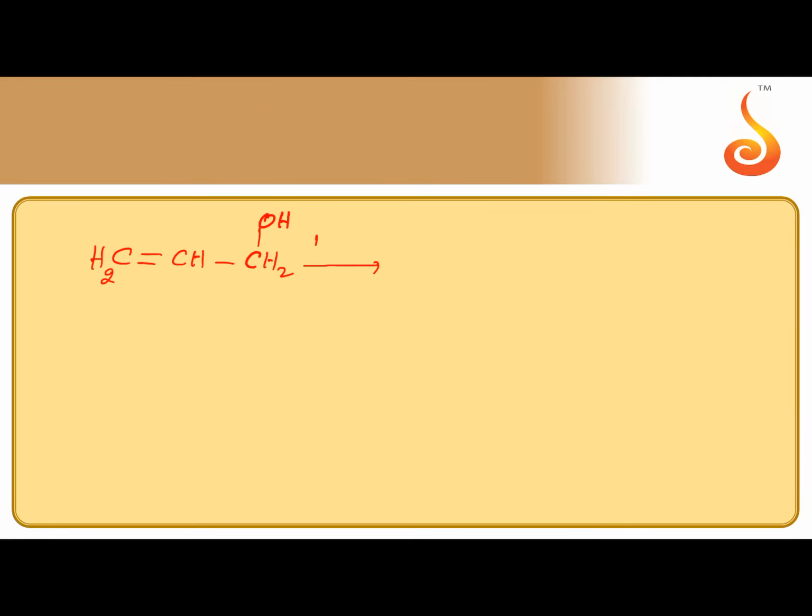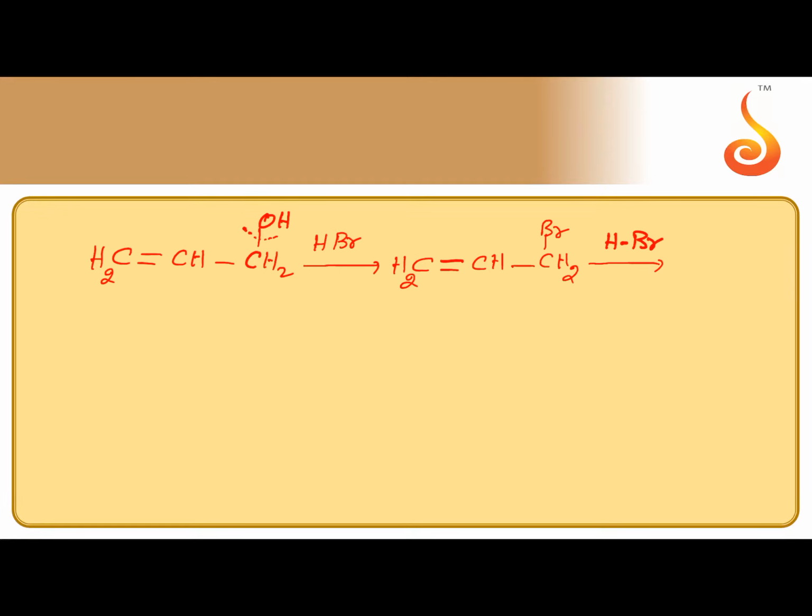To this, HBr is added in excess. We know OH minus is removed and bromine is attached. We can get allyl bromide. Nucleophilic substitution takes place. After the formation of allyl bromide, HBr is in excess, they mentioned.